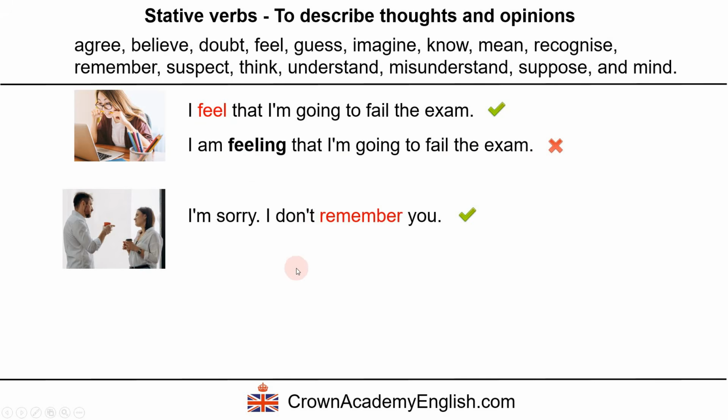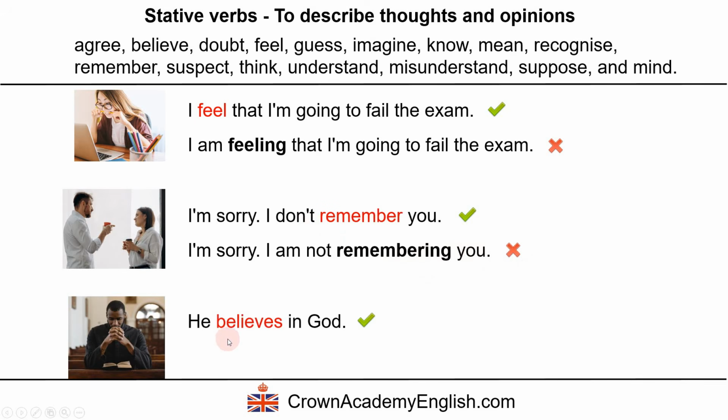Example: I'm sorry, I don't remember you. So here we have the negative form of the present simple of remember. But this is wrong. We cannot use the continuous form. He believes in God. So this is correct. Here we have the present simple. But this is wrong. We cannot say this. Okay?